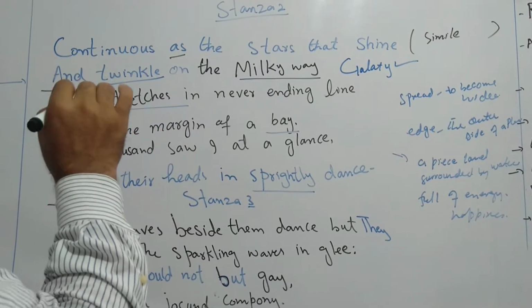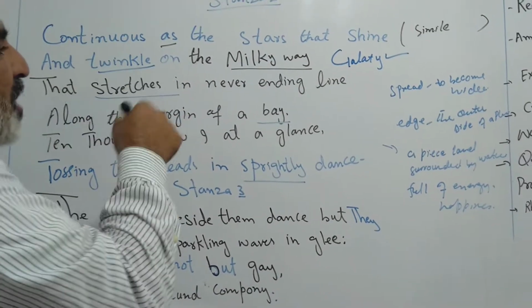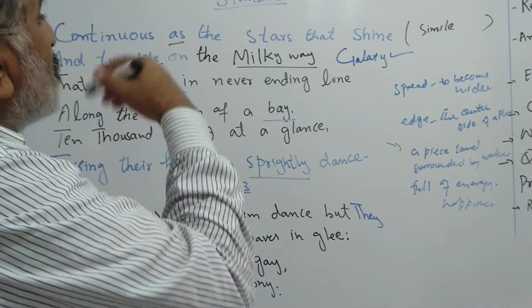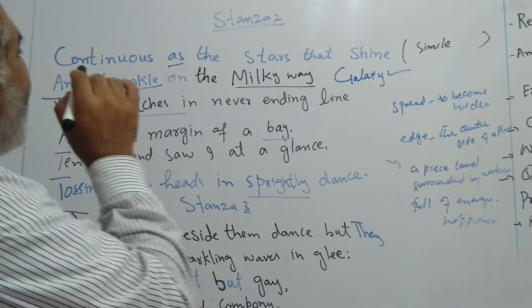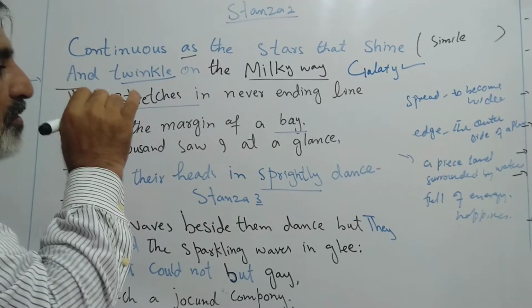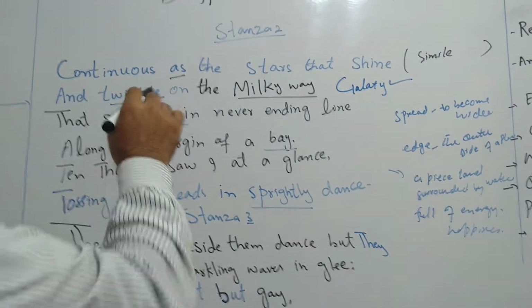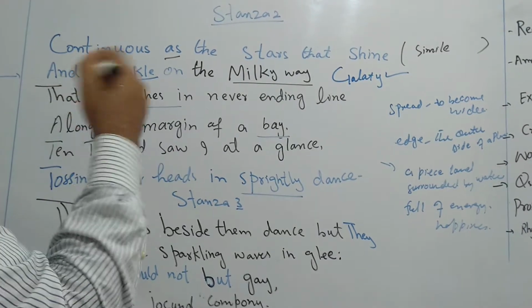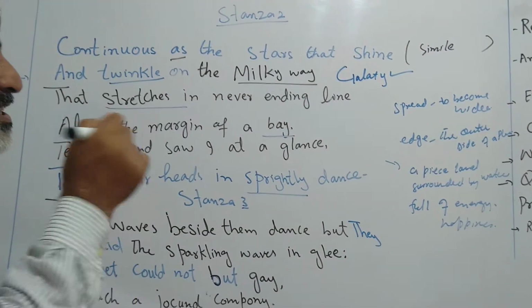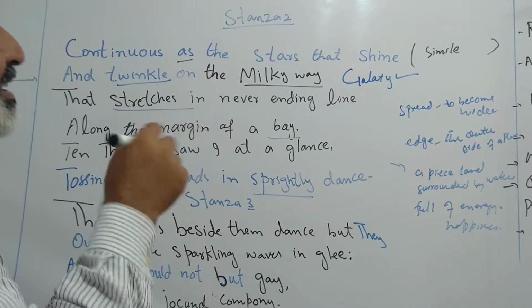The poet compares the shining of the daffodils to the shining of the stars on the Milky Way, as the daffodils were shining along the margin of a bay, or near the lake or under the trees.